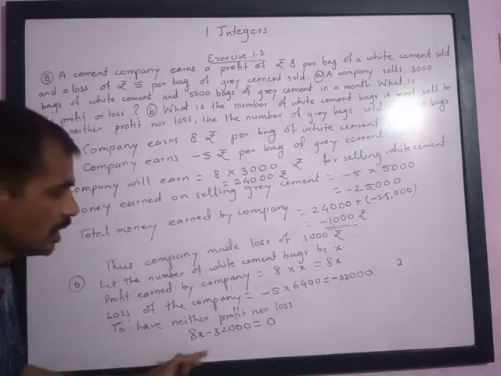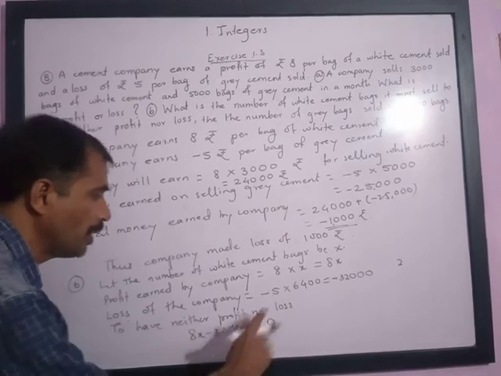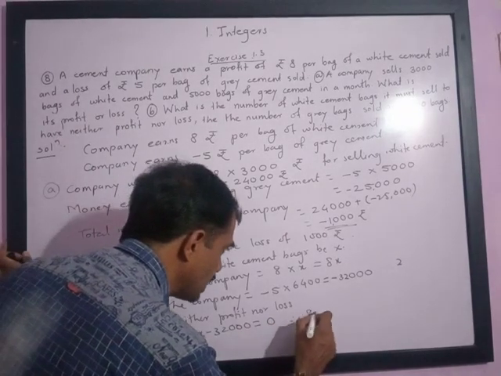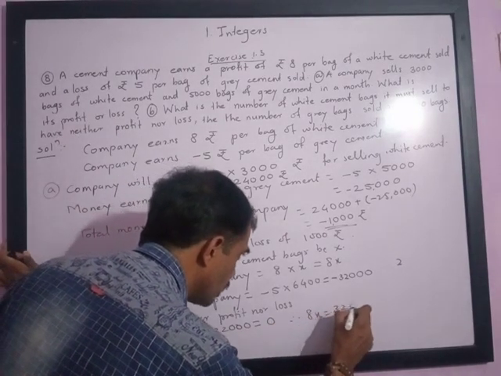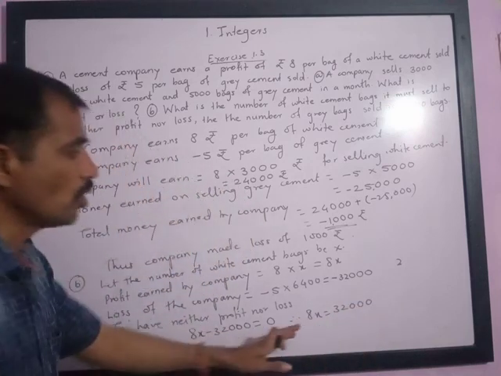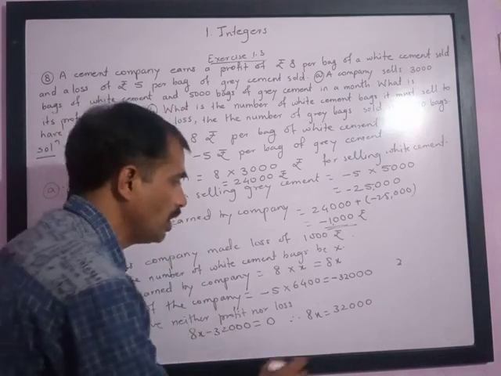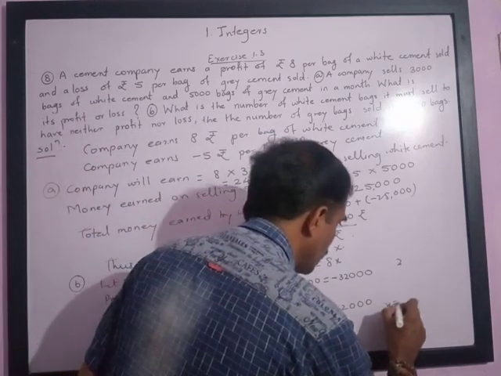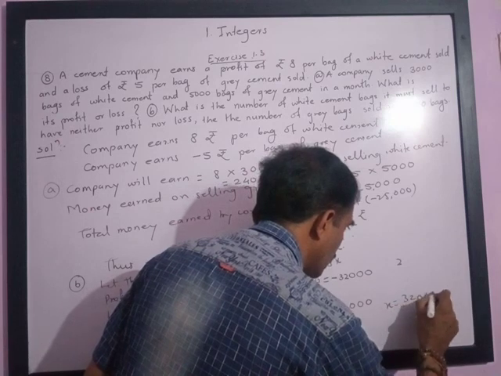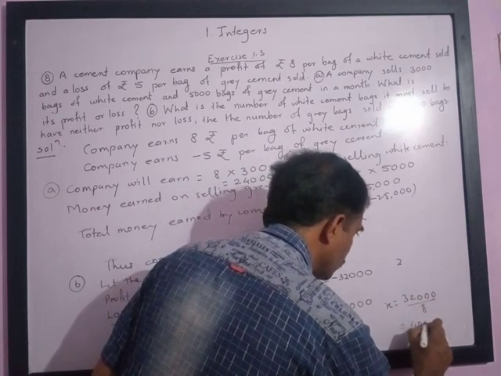After transposing 32,000 to the right side, the negative will become positive, therefore we will get 8x is equal to 32,000. Now this 8 is multiplying on this side, so if it is transposed to the other side it will divide, so x is equal to 32,000 upon 8, that is equal to 4,000.